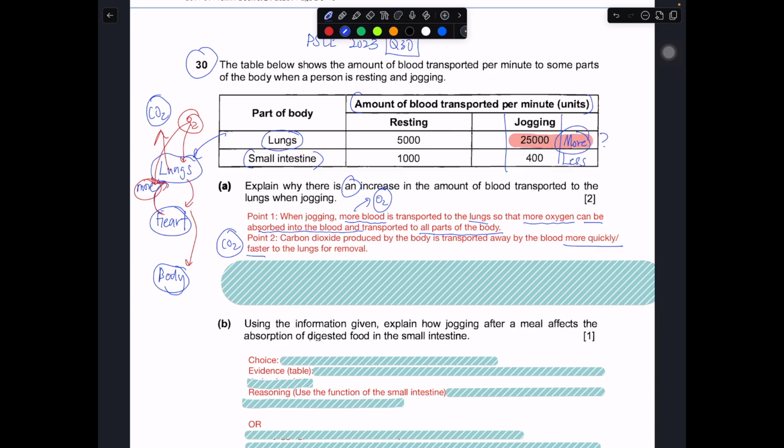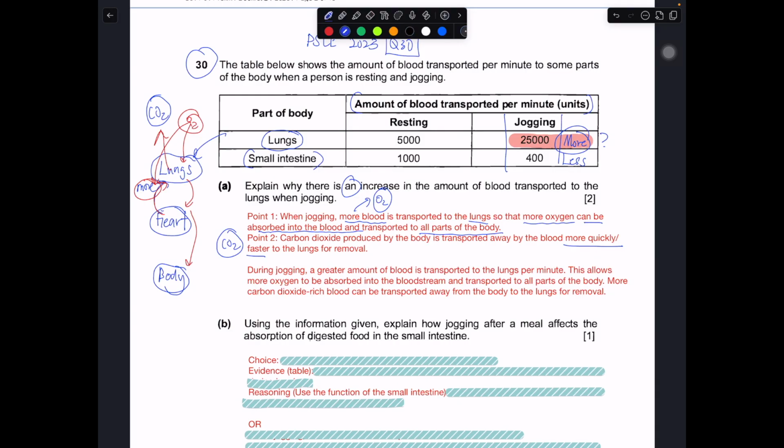Okay, so there's another way to write this. In this case, we focus on this part. During jogging, a greater amount of blood is transported to the lungs per minute. Can you see that I'm using the exact phrase over here? This is one way that you can do it. You copy the exact header from the table. Then your explanation really comes from here. This is your explain part.